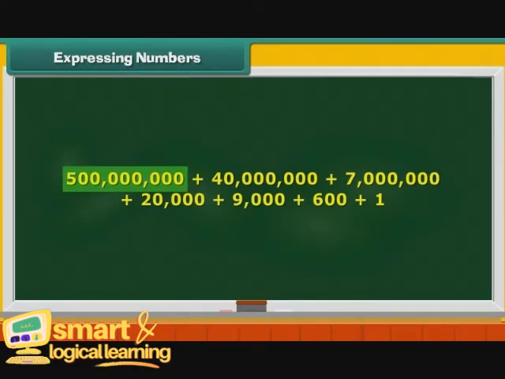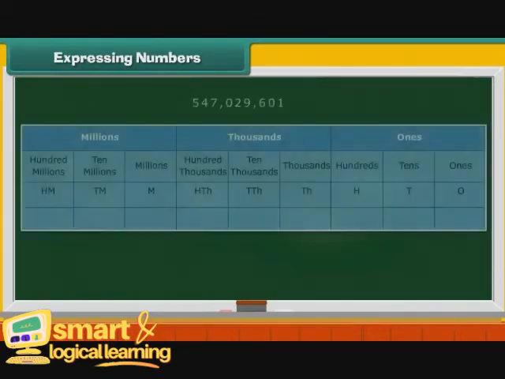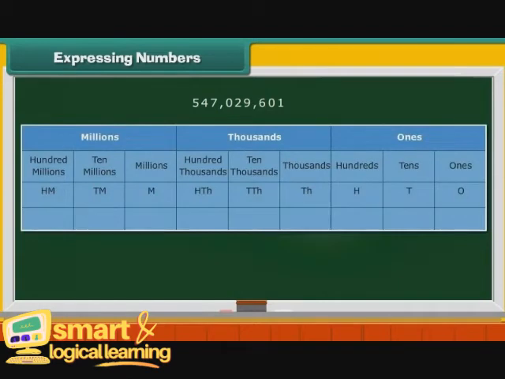Now look at this number expressed in expanded form. 500 millions plus 40 millions plus 7 millions plus 20,000 plus 9,000 plus 600 plus 1. Let us express the number in standard form. The number belongs to the international system of numeration. Therefore, draw the international place value chart. Let us look at the terms one by one.